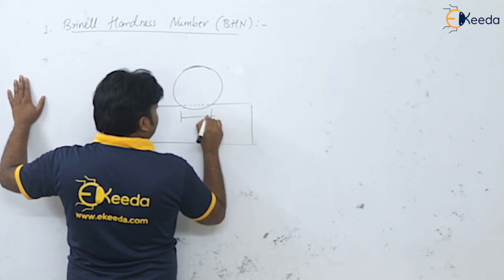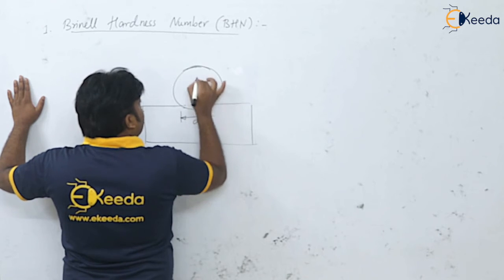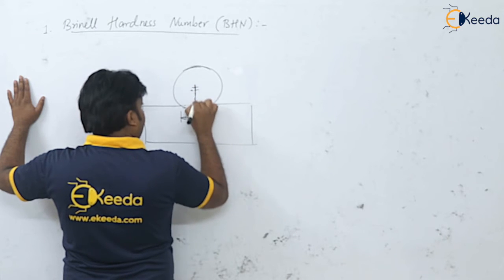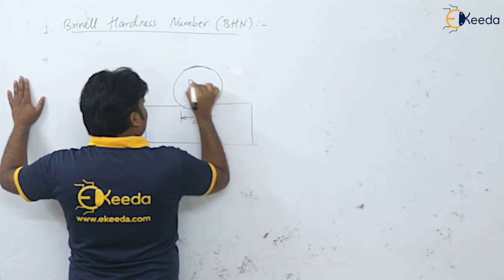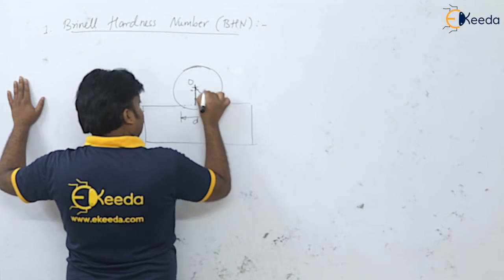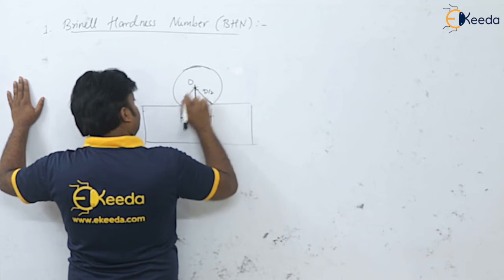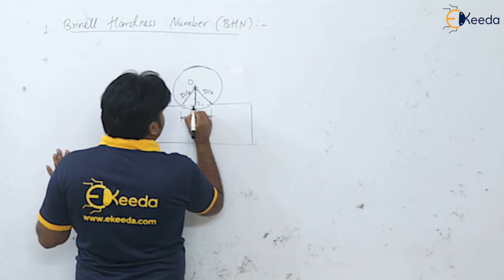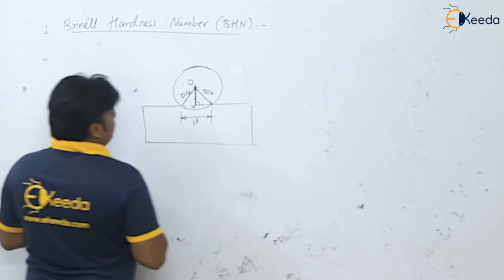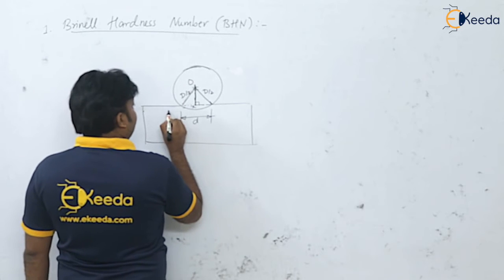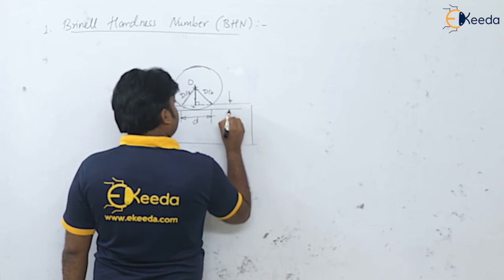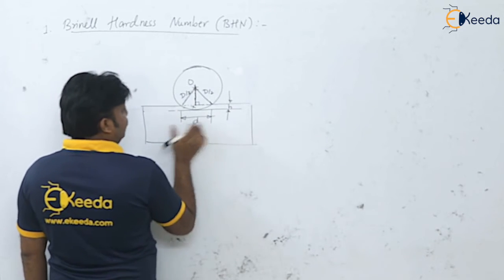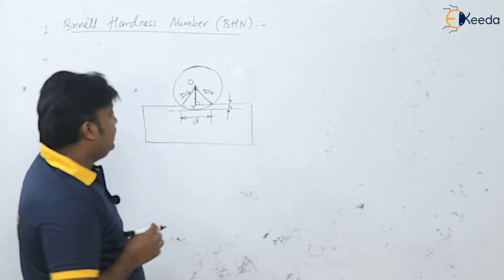Say this is the diameter of indentation, small d. This is the center, say this is O, this is d by 2, and this is also d by 2, and say this is x. So what is the depth of indentation here? This small h is the depth of indentation, and the diameter is small d, that is the diameter of indentation.